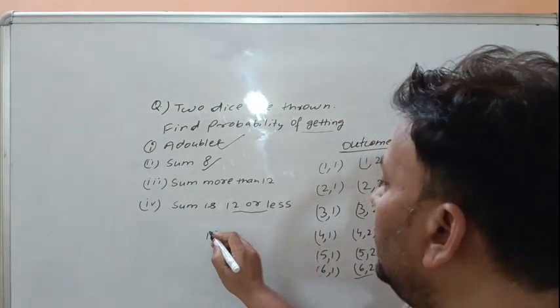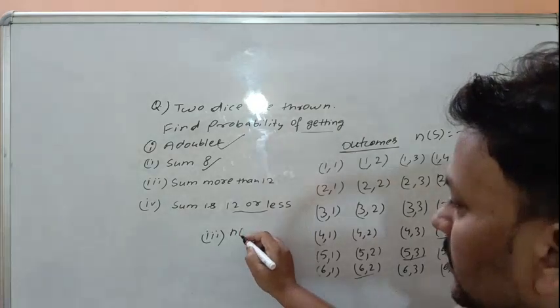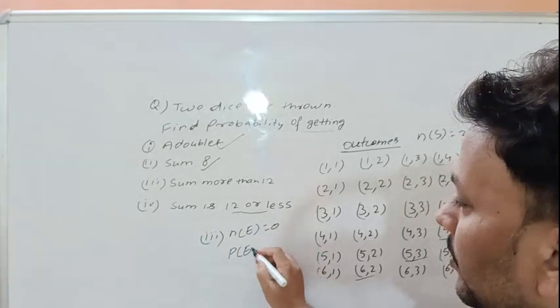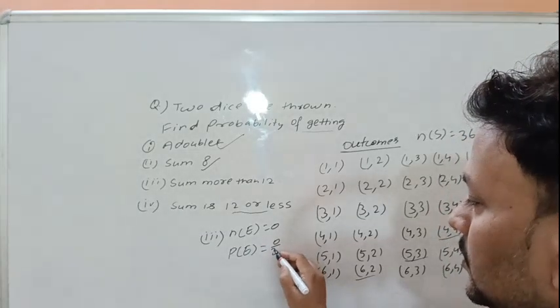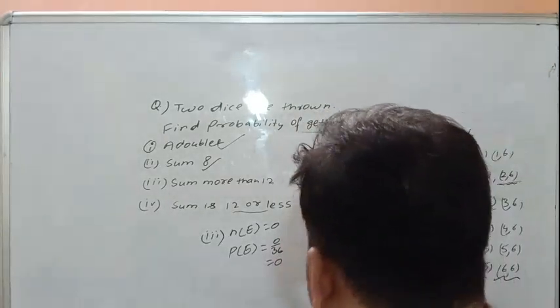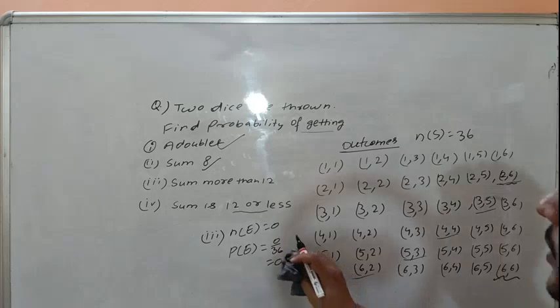Sum is more than 12. Maximum sum is 12. Therefore there is no event in which sum is more than 12. That means such events are 0. Therefore probability is also 0. This is called an impossible event if the probability is 0.